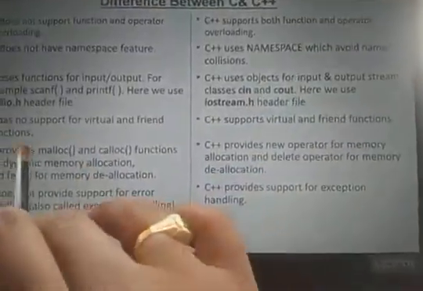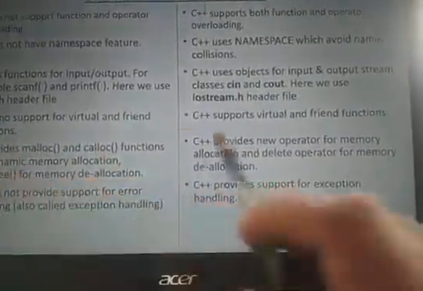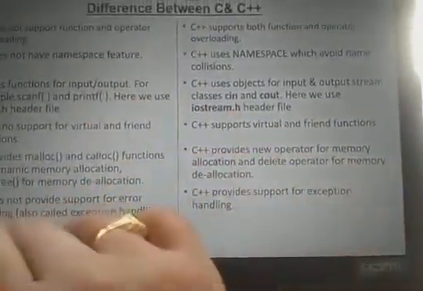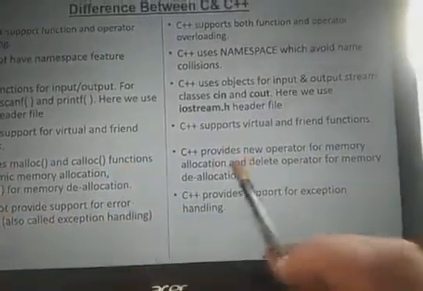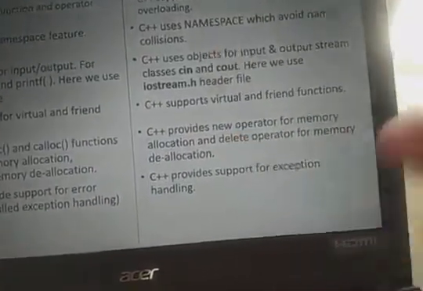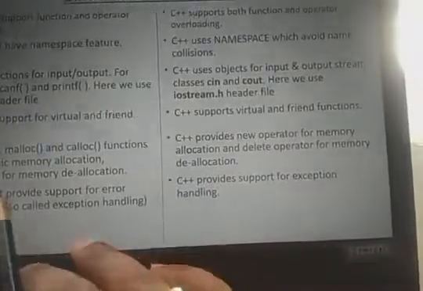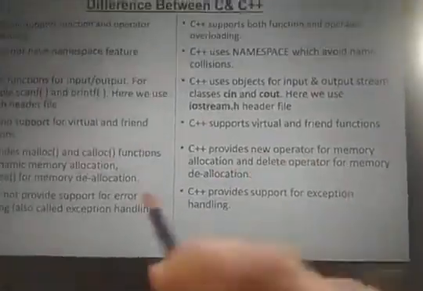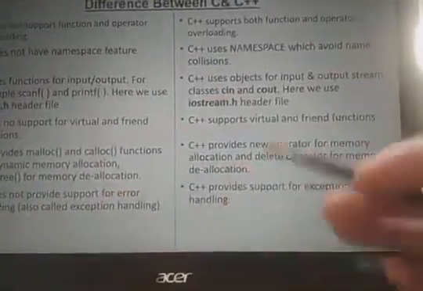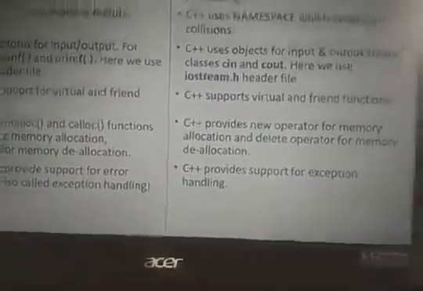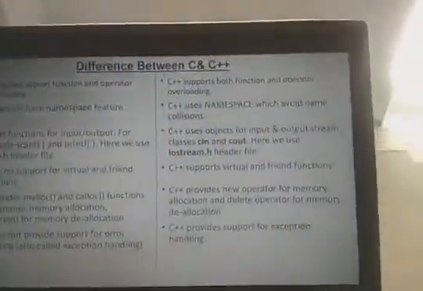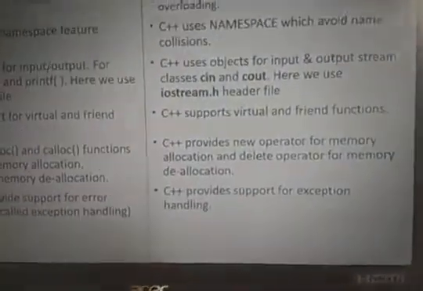For memory allocation, C uses calloc and malloc, C++ uses the new operator. Free destroys memory in C, delete is the operator in C++. In C exceptions will not be identified, but in C++ exceptions such as dividing by 0 and array index errors can be handled.